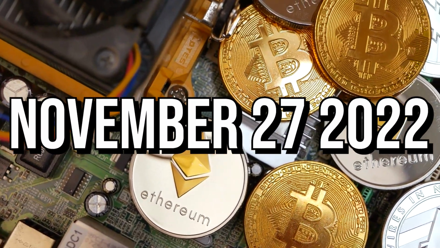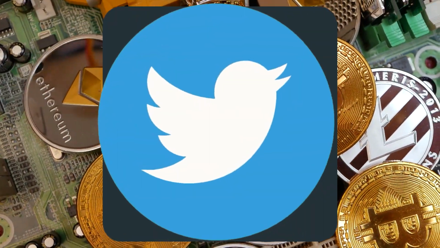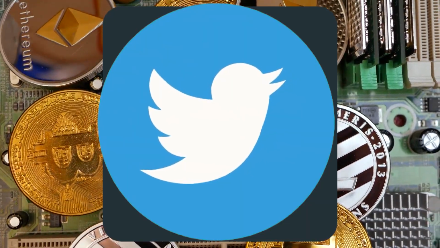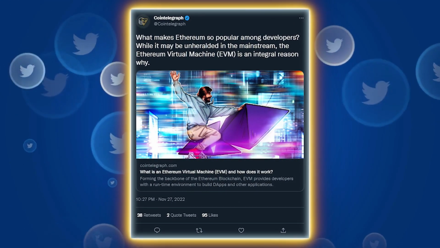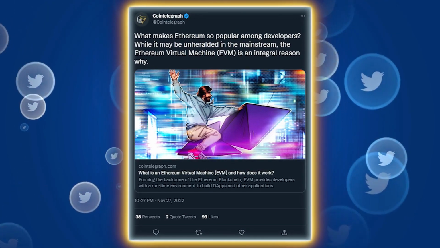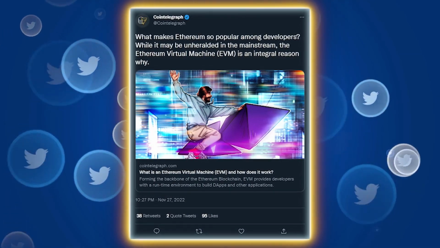November 27, 2022. According to Cointelegraph's tweet. What makes Ethereum so popular among developers? While it may be unheralded in the mainstream, the Ethereum Virtual Machine, EVM, is an integral reason why.